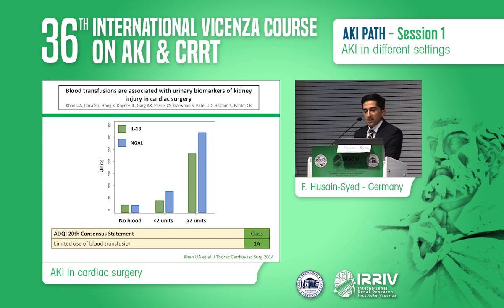And it is not only the acute drop of hematocrit that is associated with AKI, but also the use of more than 2 units of packed red blood cells that is associated with more AKI and increases of damage biomarkers. But of course, it remains speculative whether it's the transfusion itself, or just because the patient is sicker and has more complications, which is the reason why he received more blood transfusions.